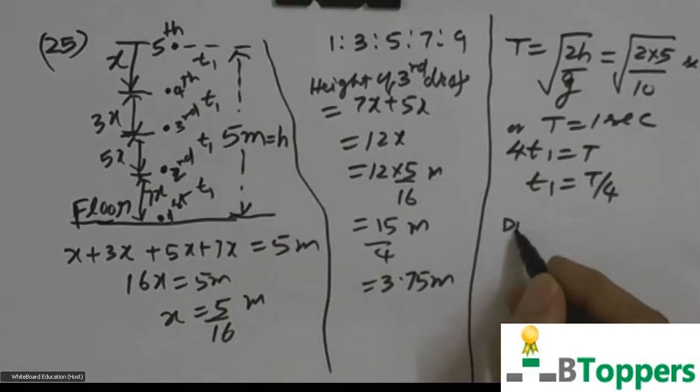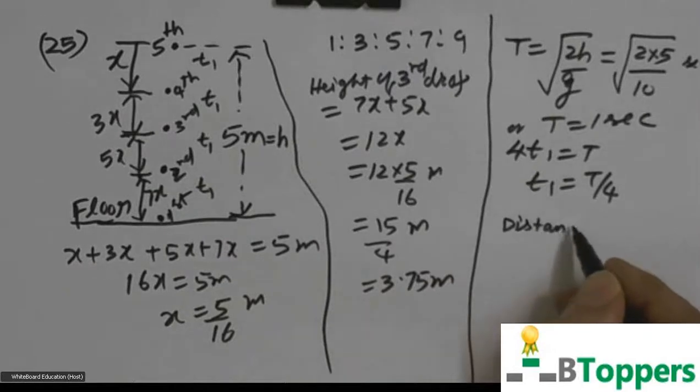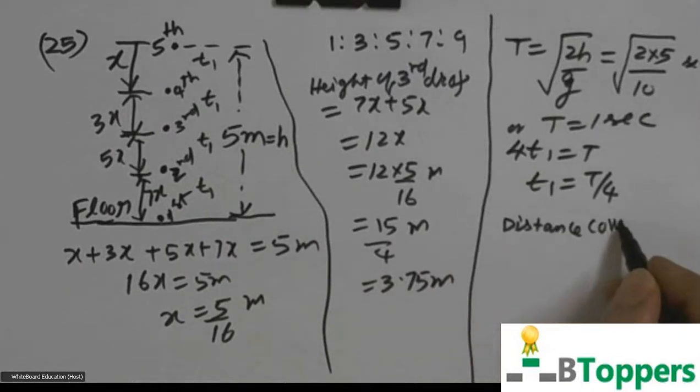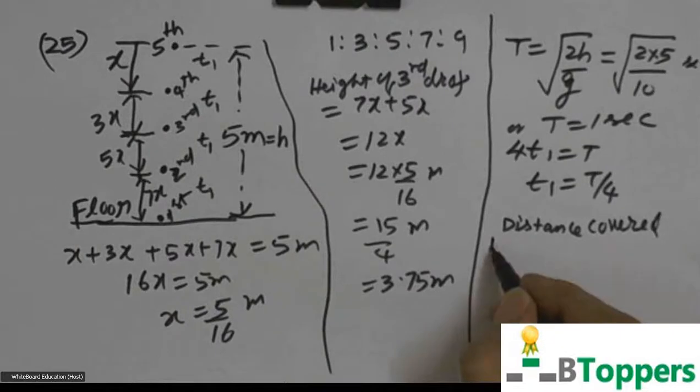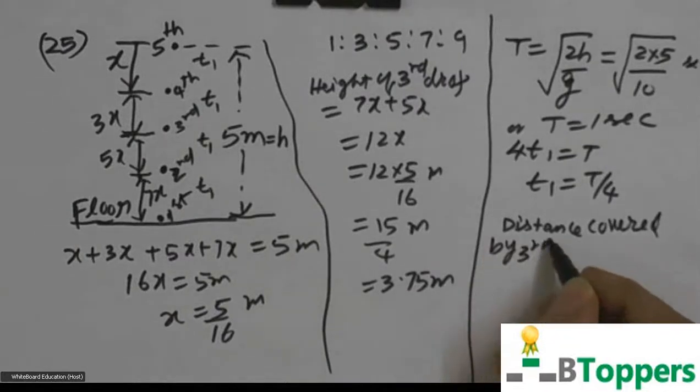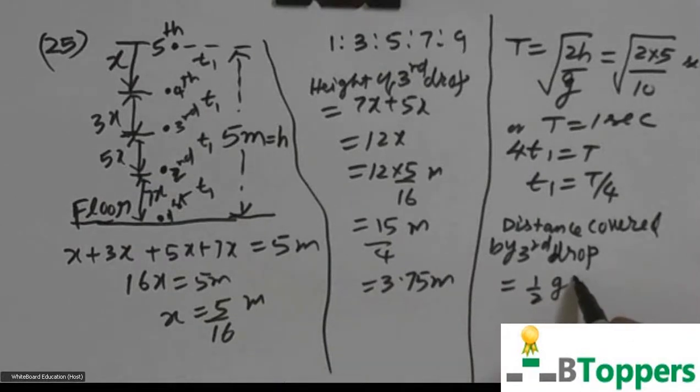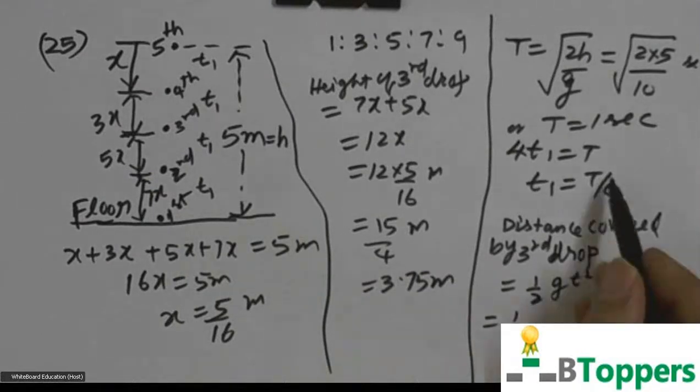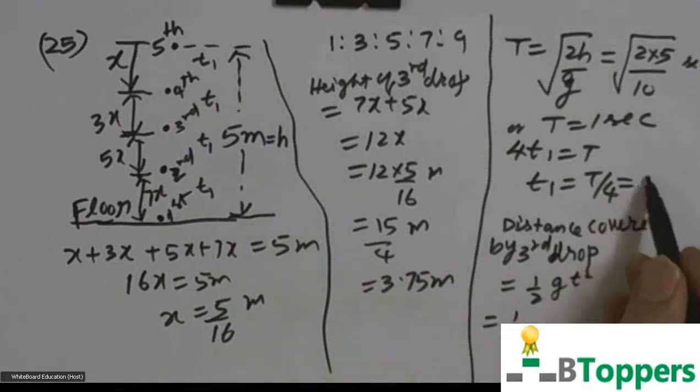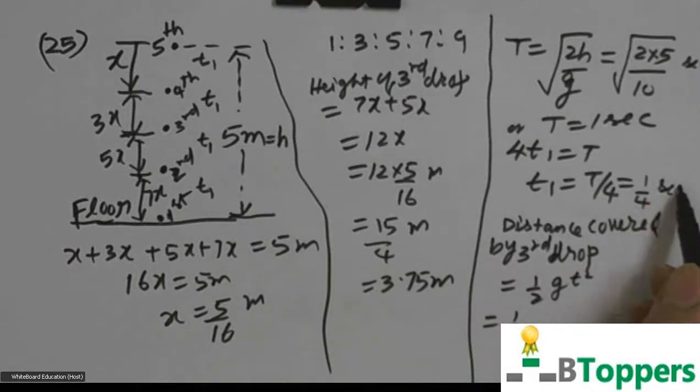So the distance covered by the third drop below the tap up to the instant when the first drop strikes the floor will be half g t square, using that formula. Here g equal to 10 meter per second square and t equal to 2t1, where t1 is 1 by 4 seconds.